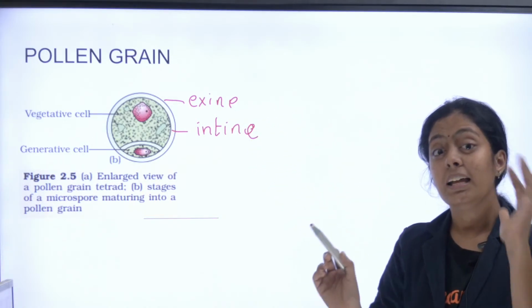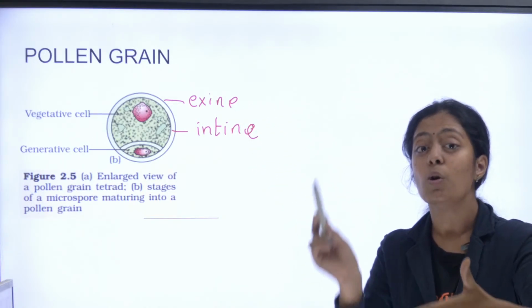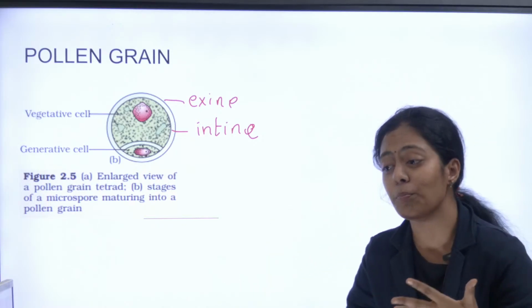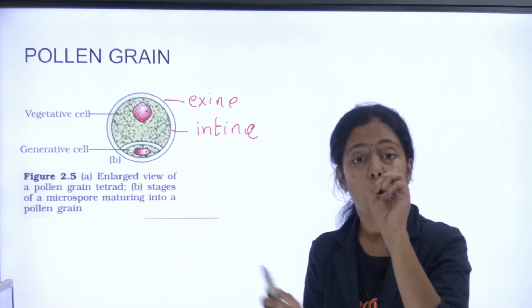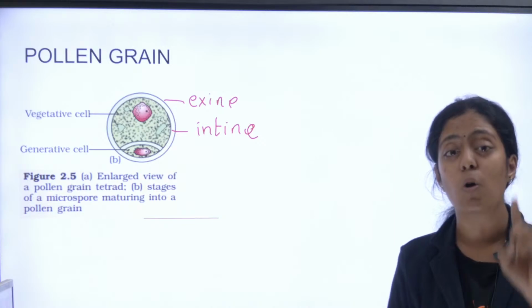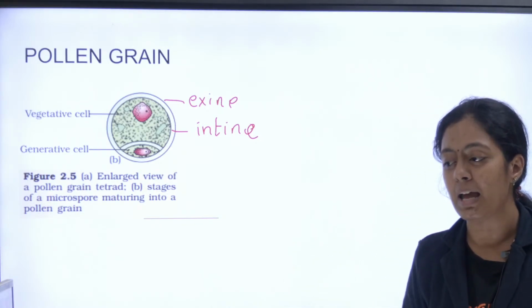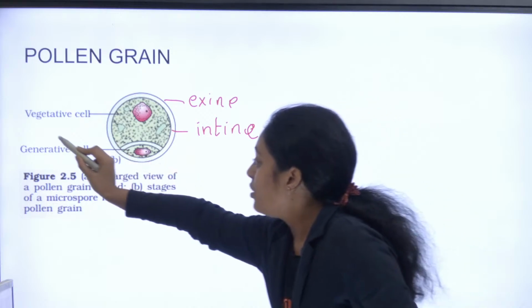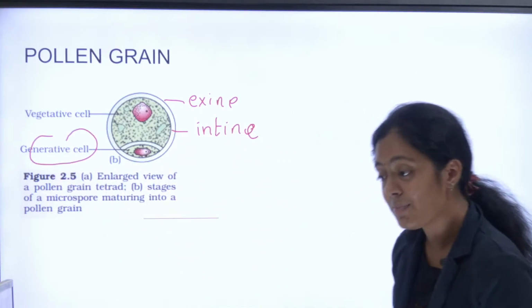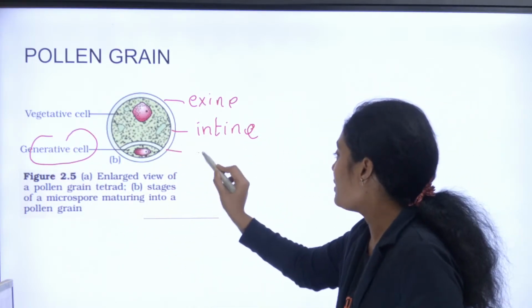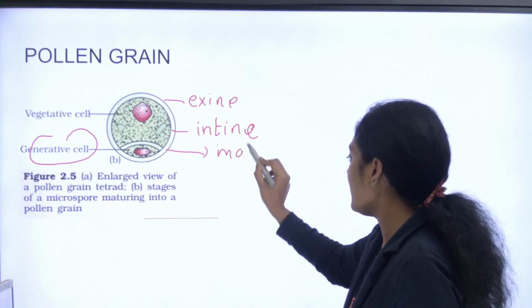One is your vegetative cell, the other one is a generative cell. Now I'm asking a question. Of the vegetative cell and generative cell, which cell is going to develop into male gametes? Can anyone tell me which cell develops into male gamete? It is your generative cell. Yes, very good. So it's the generative cell that develops into male gametes.